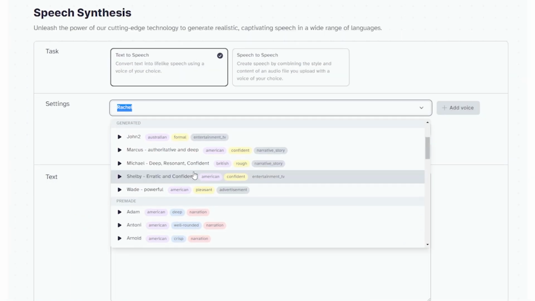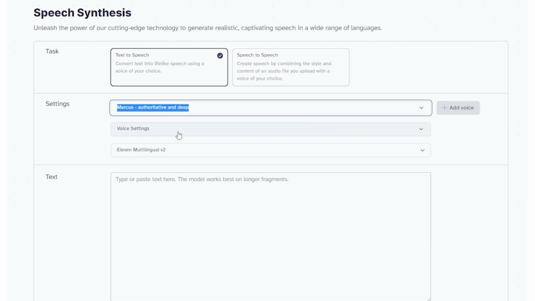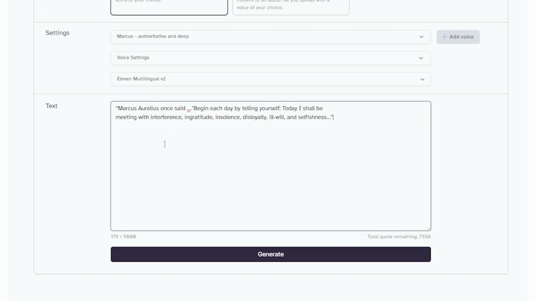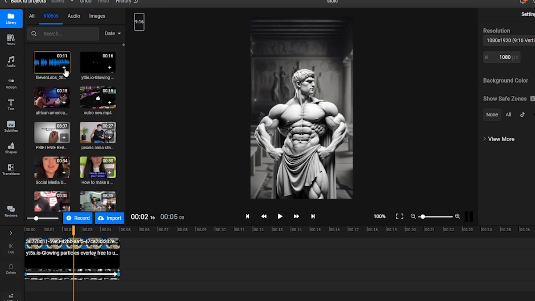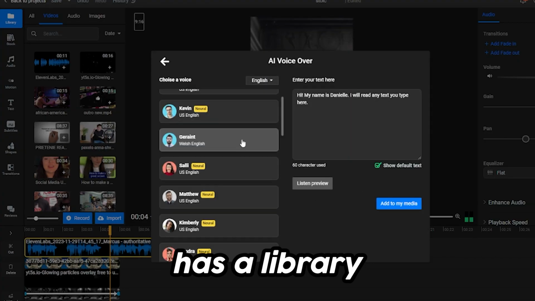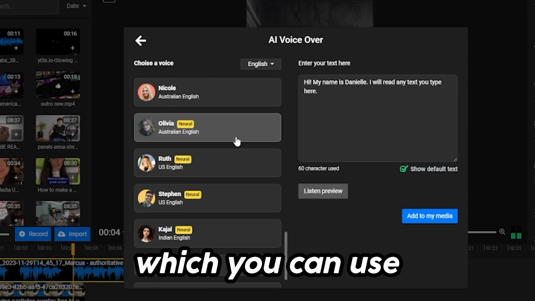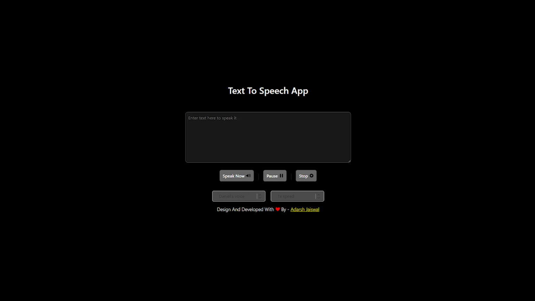To get that deep voice that everyone else uses, you'll need to go to the voice library and look up Marcus. Now that I added it to my library, I can go to speech synthesis and paste in my text. Now I'm going to generate my voice, which I'll then download and upload back into Flixier. Just as an aside, Flixier already has a library of neural text-to-speech voices which you can use for your voiceover if you don't want to bother with another platform.